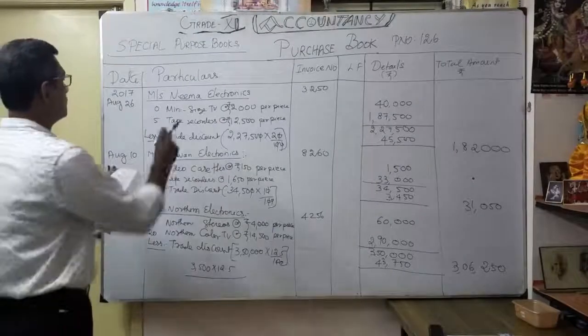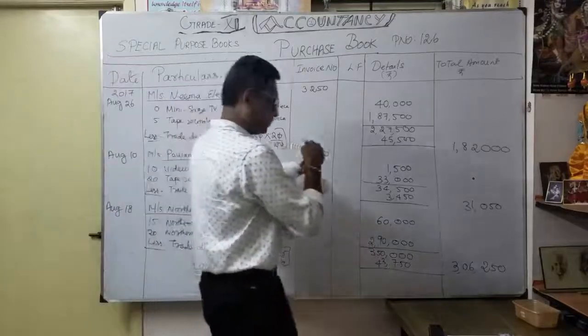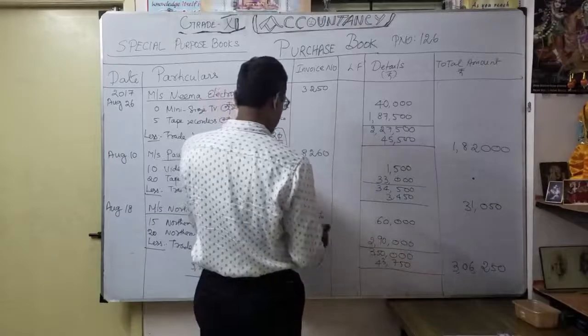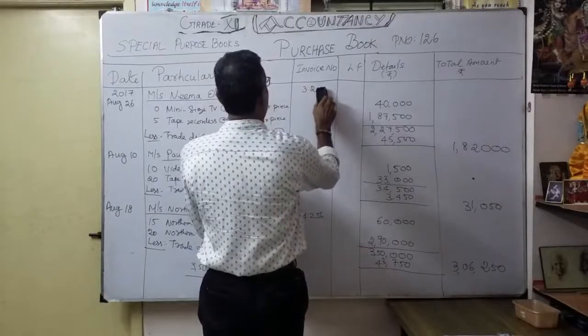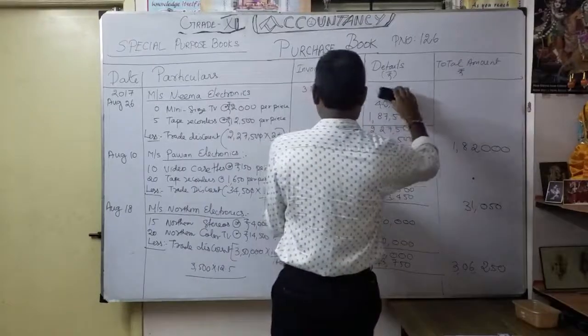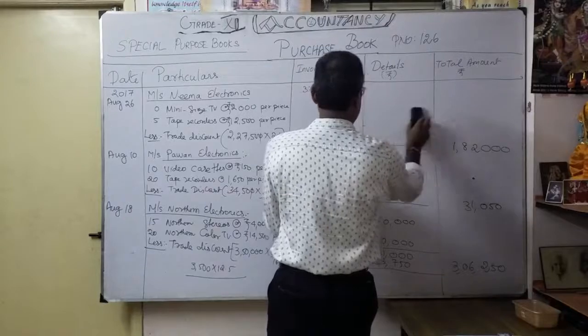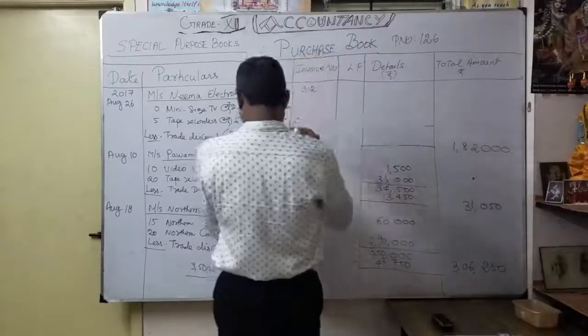Purchase from Nima Electronics. Invoice number 3294. 3294.